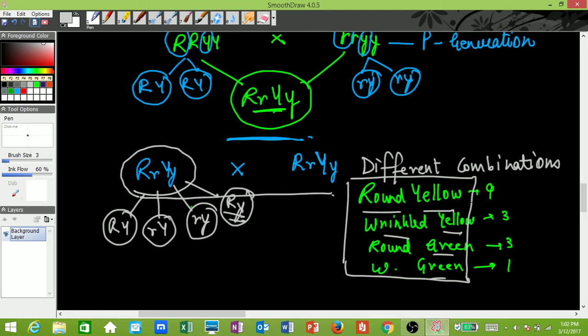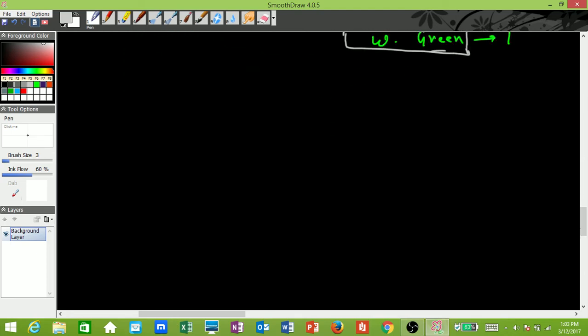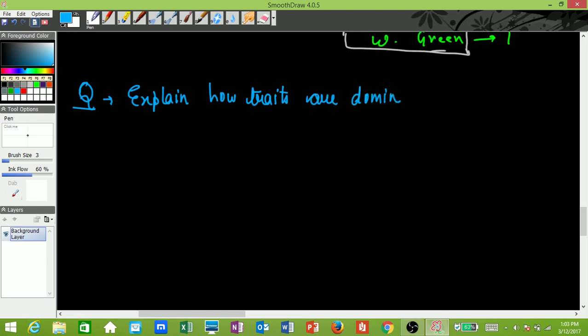All right, so that's one very important question which I've explained. Another important question which is asked, slightly smaller than this one, is: explain how traits are dominant or recessive. Again, a very important question and very easy to answer.